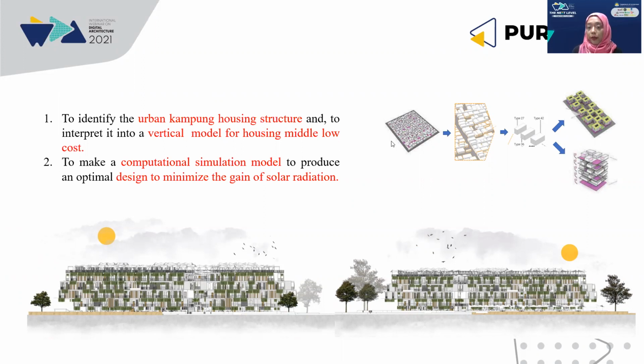The first one is about kampung condition, and when interpreting the condition, we divided the basic form, and from the basic form, type 27, type 36, and type 42, we explore to make many geometric compositions, solid and void. And below, we can see the result of the building from the simulation.